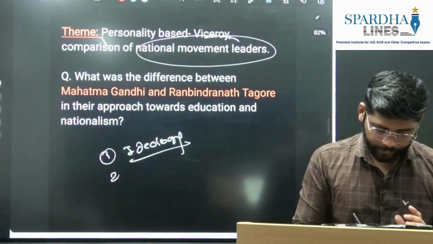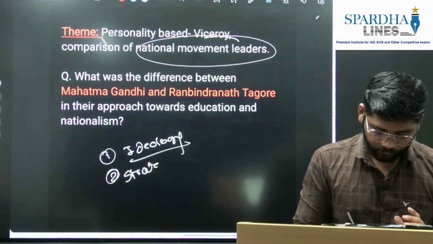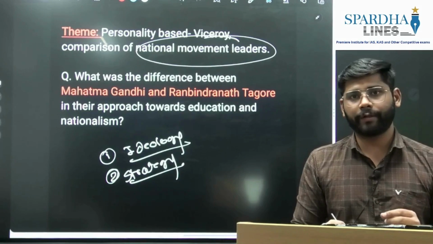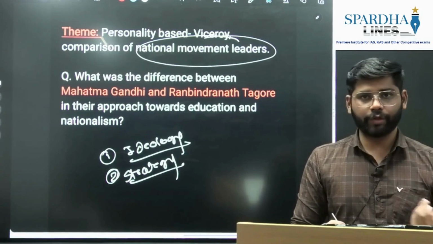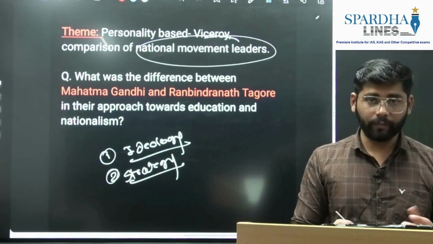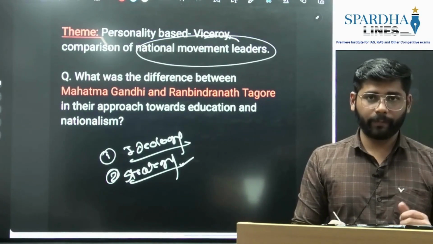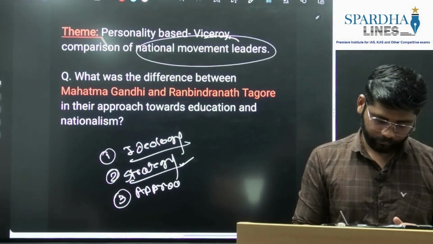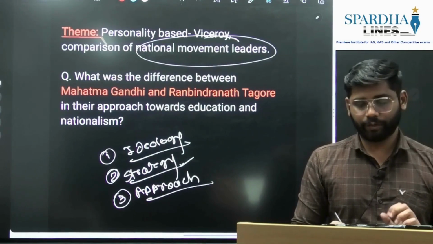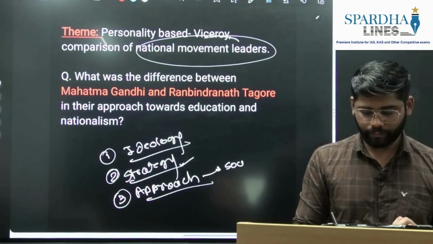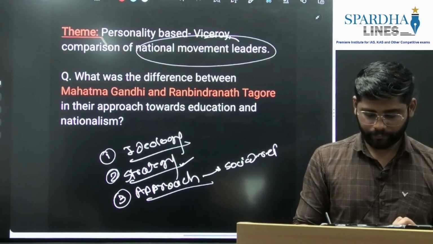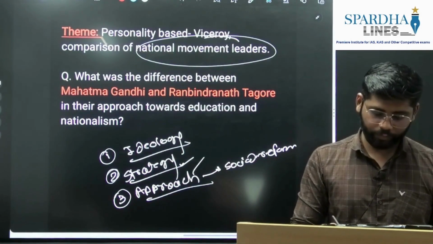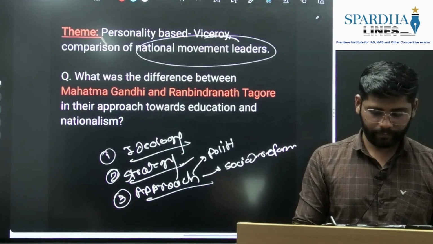First ideology, second is their strategy. What strategy was used for the national movement, or whatever their social religious movement. We can use this as one aspect to compare them. Then the approach: if the leader is from the national movement, we can write his approach towards social reforms. If the leader is associated with the social reform movement, we can write his approach toward politics.